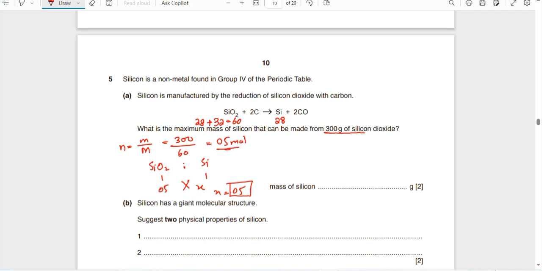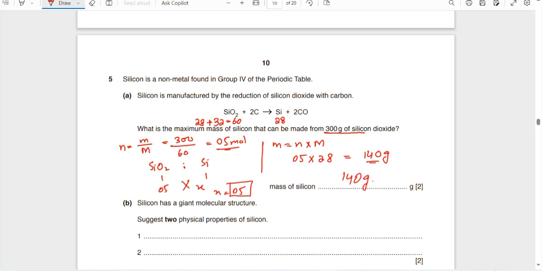Is it clear? So what is the mass of silicon? You know that given mass is equal to number of moles multiplied by molar mass. So the number of moles is 5 and the molar mass is 28, which is equal to 140 gram, as you wish.